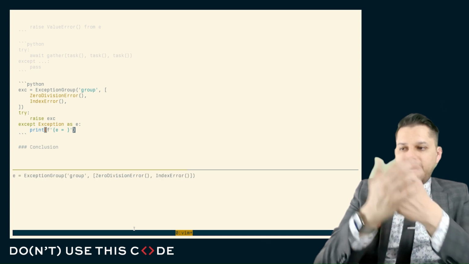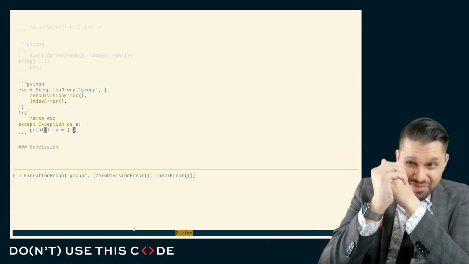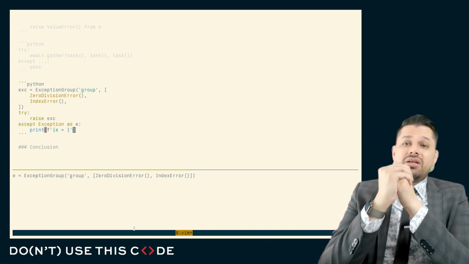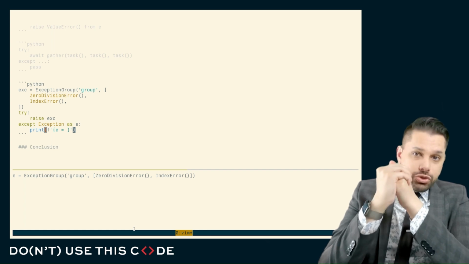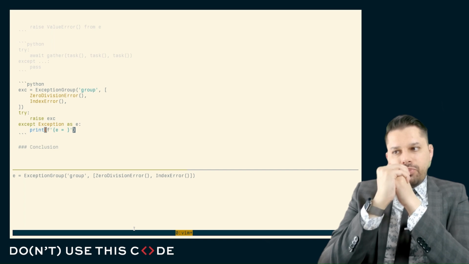And it's just an exception like any other. So you can see, if it's raised, we can catch it. But what the exception group gives us is the ability to handle multiple possible exceptions within multiple different branches.